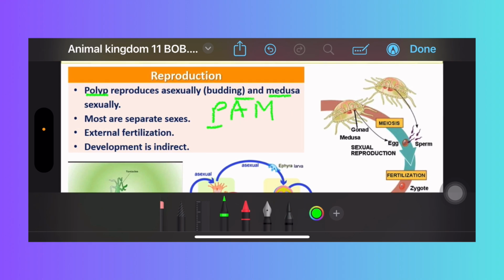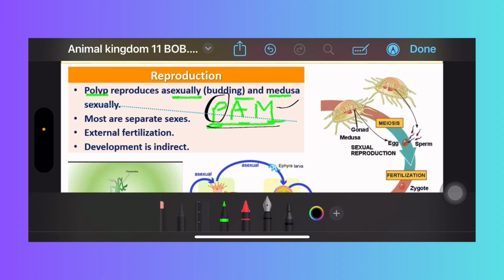Polyp undergoes asexual reproduction and gives the medusa. Medusa undergoes the sexual mode and produces the polyp form, right? P means polyp, A means asexually, M means medusa. PAM is the code. If you remember this one, you can easily write it. Polyp asexually reproduces and gives the medusa.